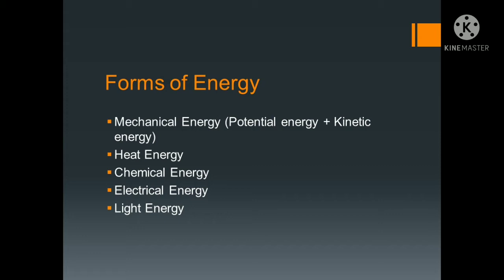Electrical energy, like electricity passing through a wire and a bulb glowing. Light energy, we get light, or the sun gives us energy, that is also light energy. These are forms of energy, but here we will mainly talk about kinetic energy and how to derive it, and we will talk about potential energy.